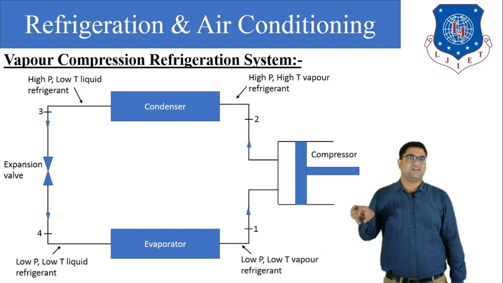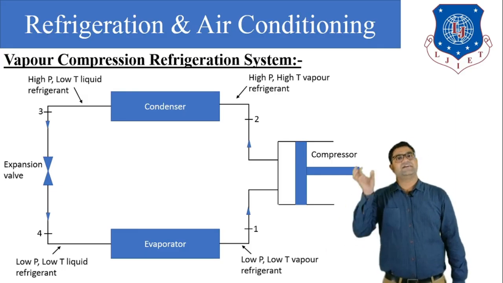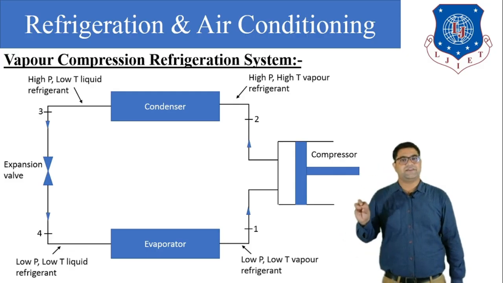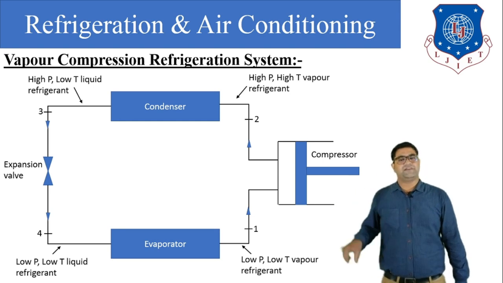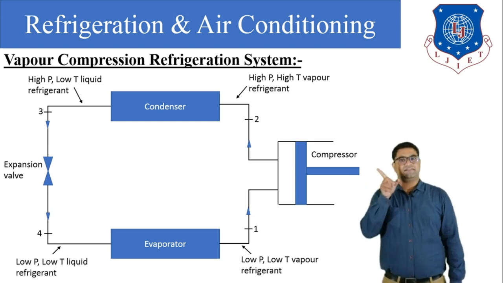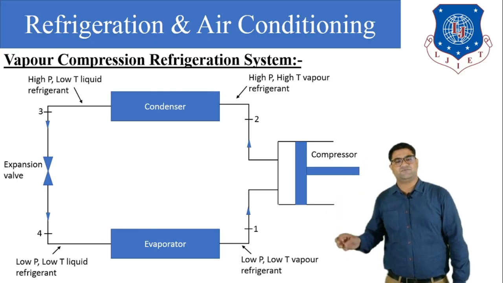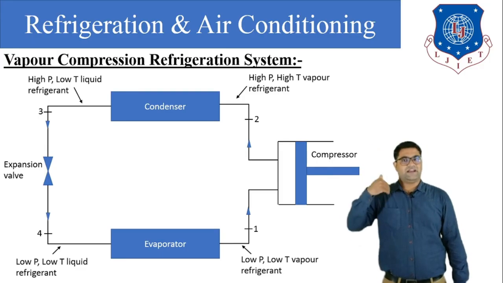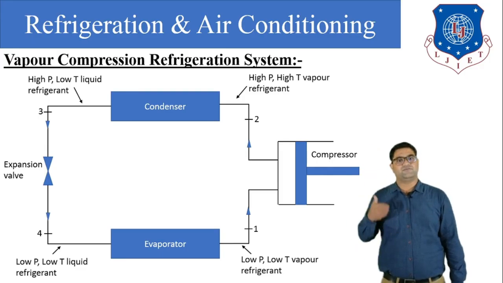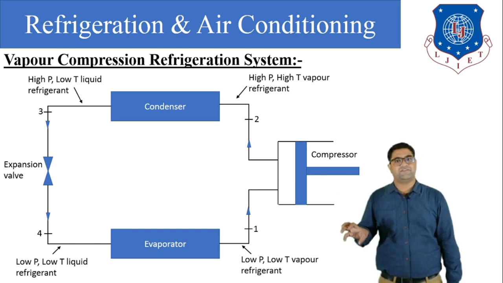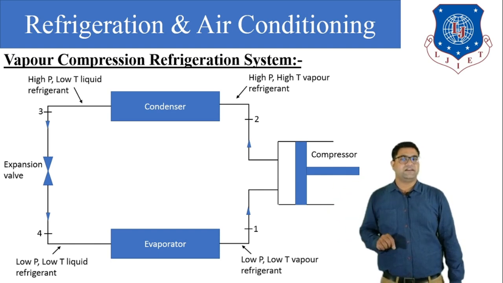This low pressure, low temperature refrigerant will enter the compressor. The compressor will compress it, and again it will convert into high pressure, high temperature vapor refrigerant. Now this high pressure, high temperature vapor enters the condenser. There it will condense and reject heat to the surroundings, so that the vapor will convert into liquid.